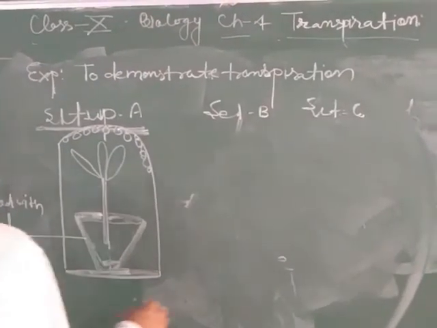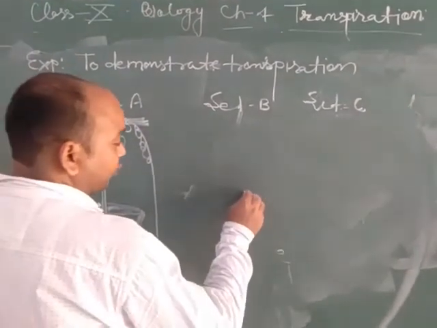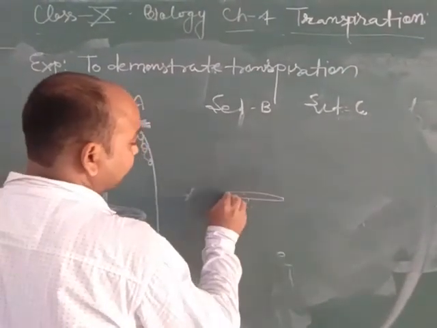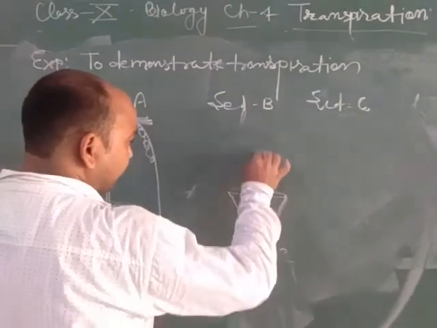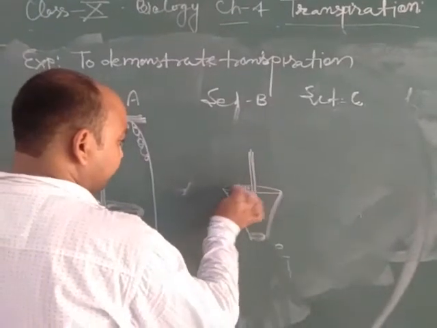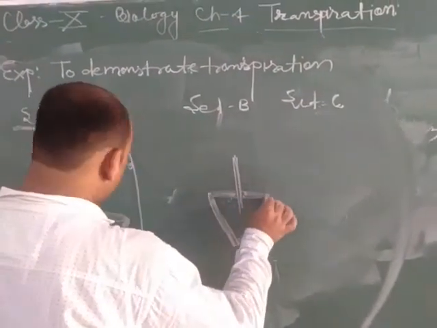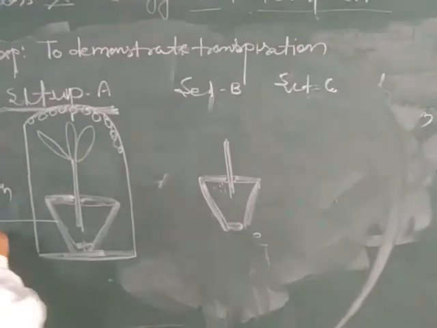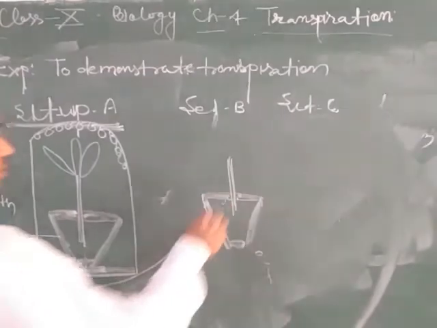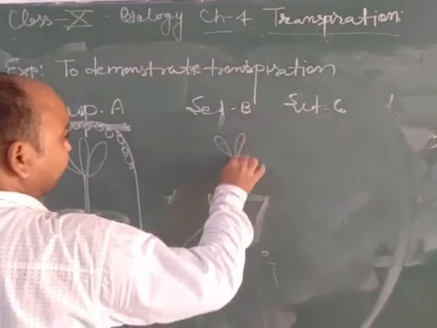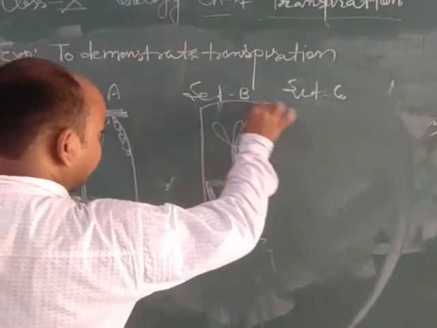Now the second setup we carry out in a similar way. We take a potted plant, which is also covered with oilcloth. For carrying out the experiment, we cover the whole vessel with a bell jar.